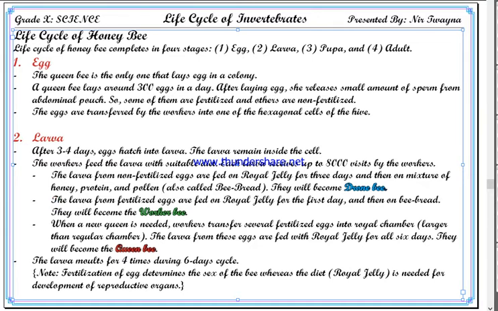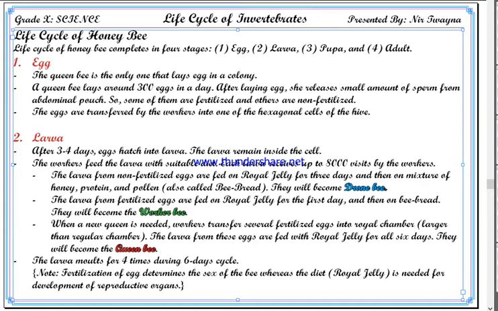Now if the larva is from a fertilized egg, then they are fed on royal jelly only for the first day, and then the rest of the days they are fed on bee bread. These larvae become worker bees.